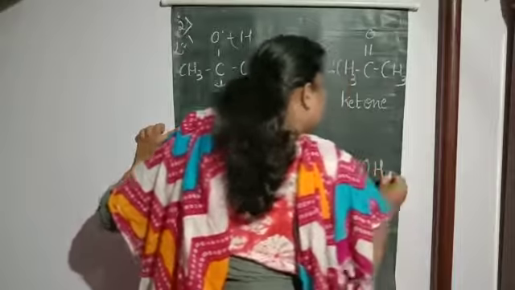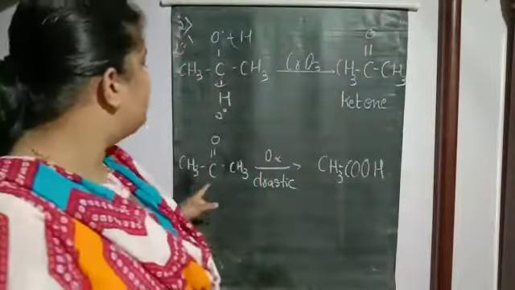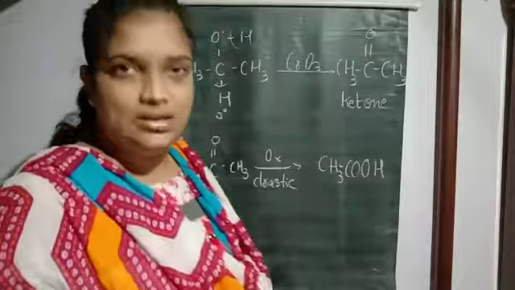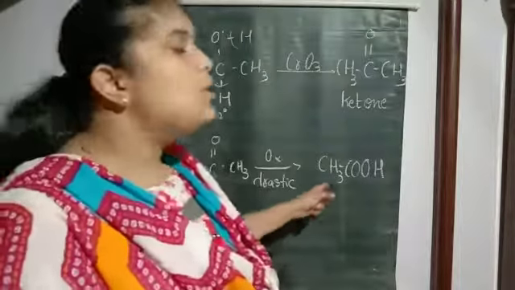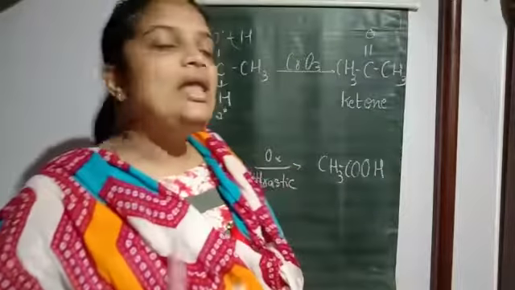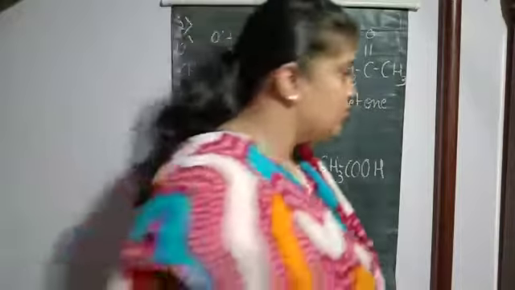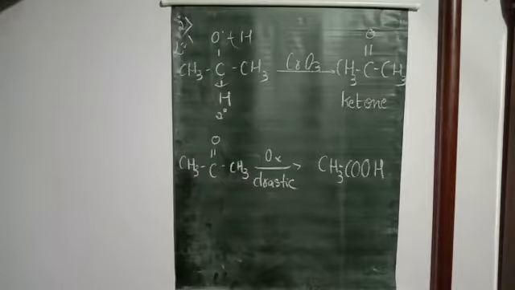Okay. Here when it forms carboxylic acid, there will be a reduction in the number of carbon atoms. Okay. When the ketone group undergoes oxidation at drastic condition, carboxylic acid will be produced with a smaller number of carbon atoms. Okay. Now moving on.